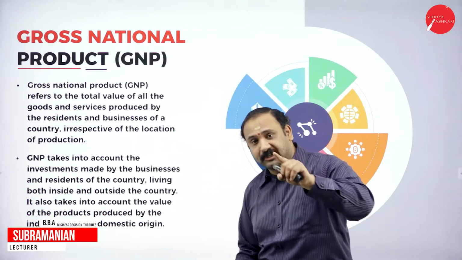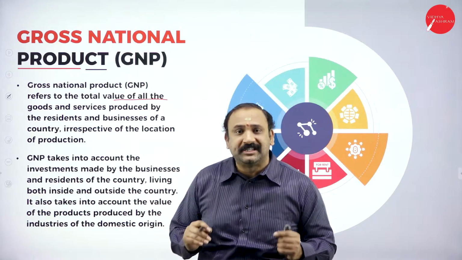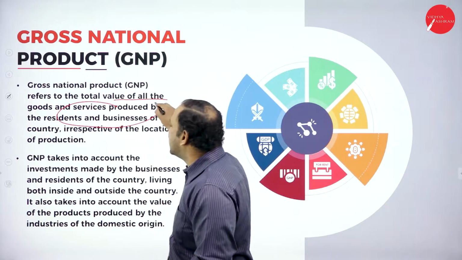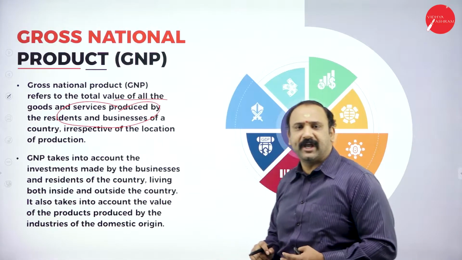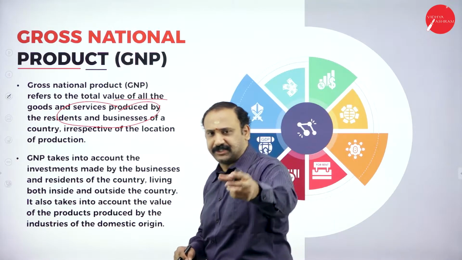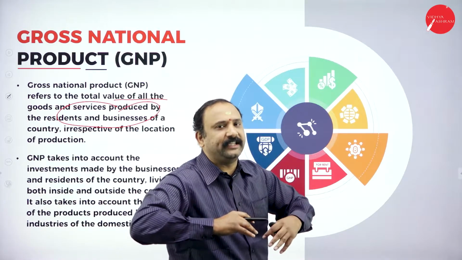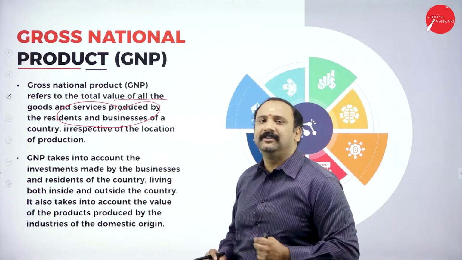So let's just go into understanding what exactly is the gross national product. The gross national product refers to the total value of all goods and services produced by the residents and businesses in a country, irrespective of location and production. The definition looks quite huge. The definition looks as if it is about the entire factor put together. Let us simplify and try to understand here.